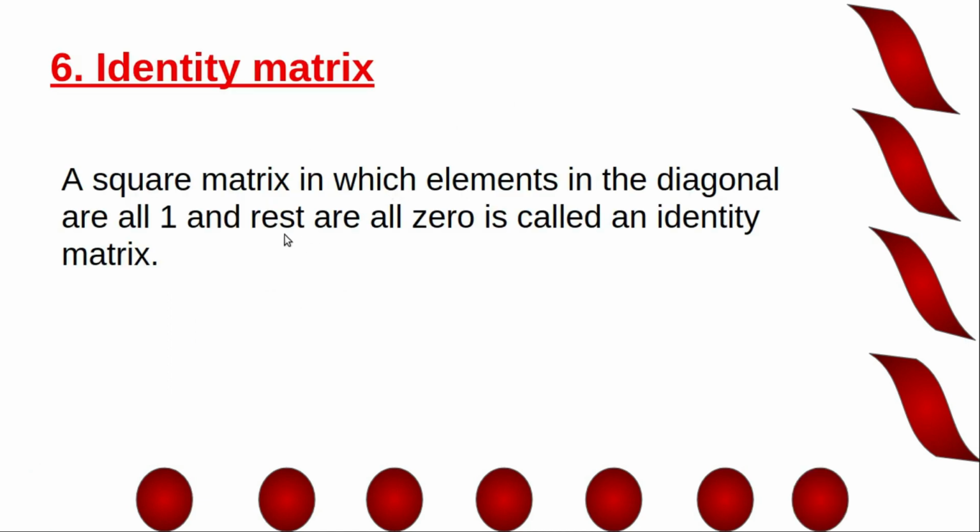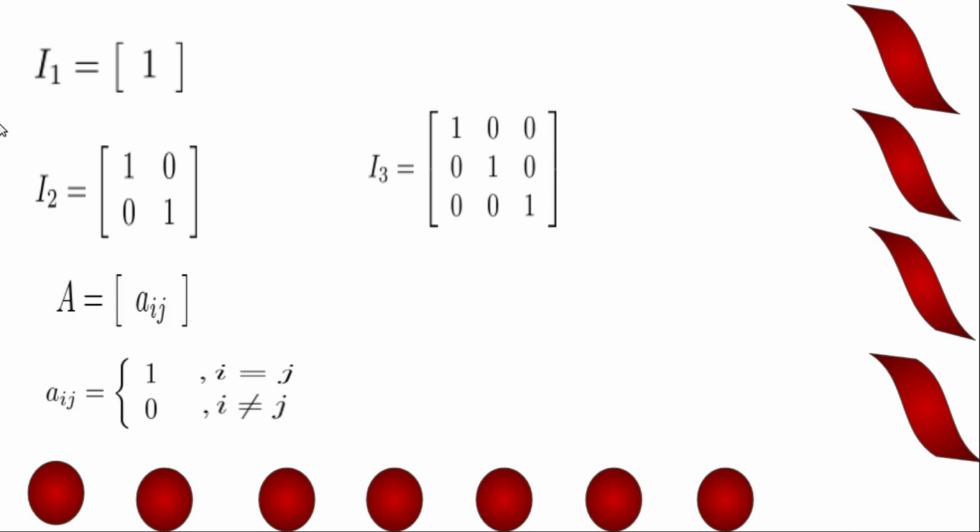Identity matrix. Now these are identity matrix. Identity matrix is a scalar matrix in which diagonal elements are 1. Okay, diagonal elements are 1. Or identity matrix is a square matrix in which diagonal elements are equal to 1 and non-diagonal elements are zeros.